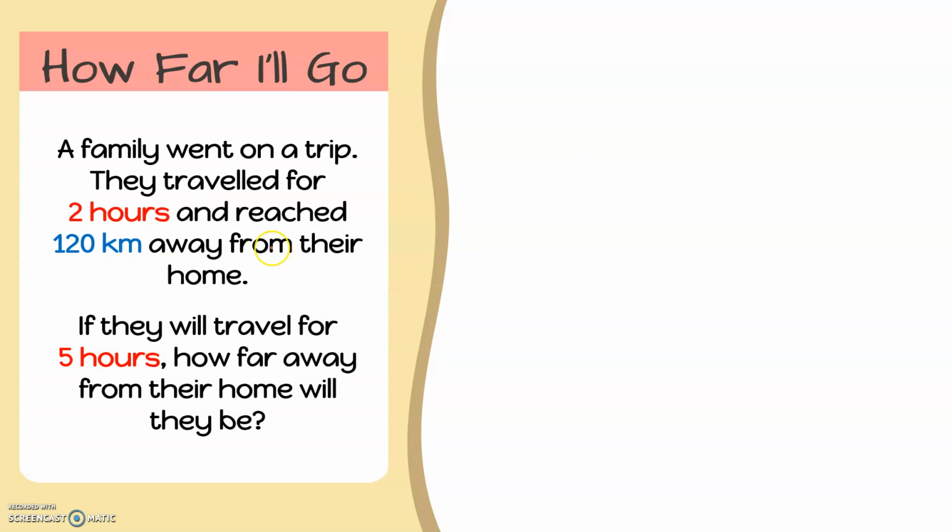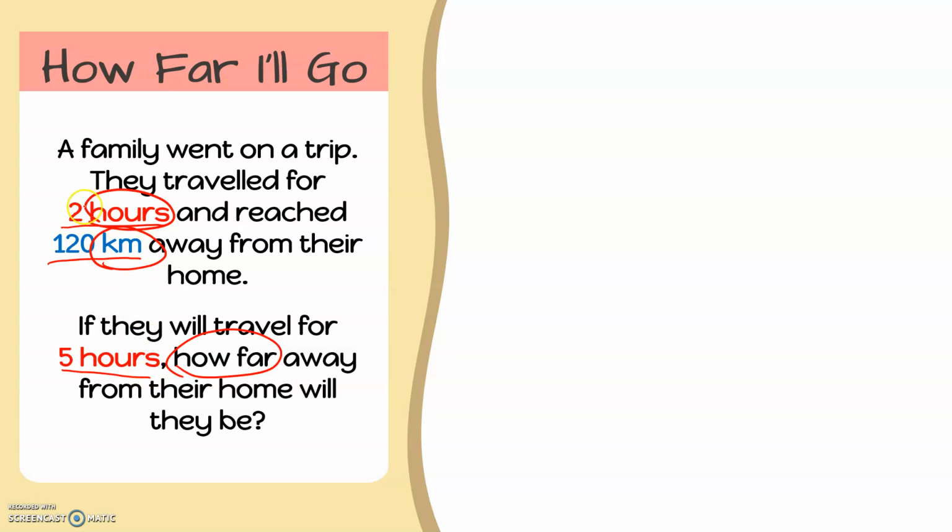Since the unit of measurements used in this problem are hours and kilometers, it means that the quantities we are dealing with are time and distance. So it is given that since the family traveled for 2 hours, they were able to reach 120 kilometers. Okay, and we are being asked the distance that the family will be able to cover if they will travel for 5 hours.